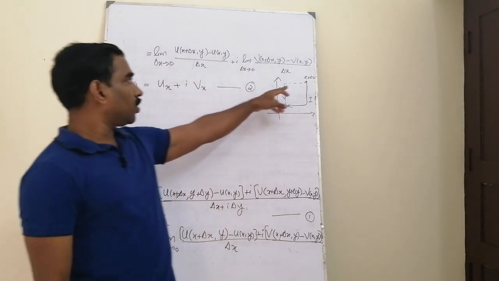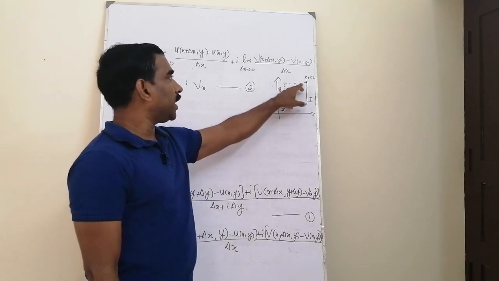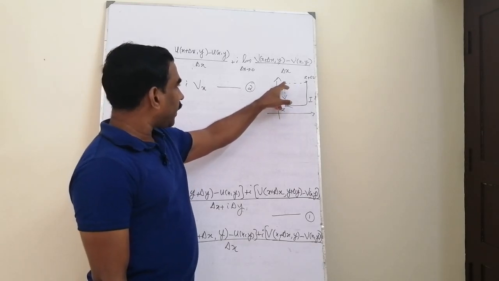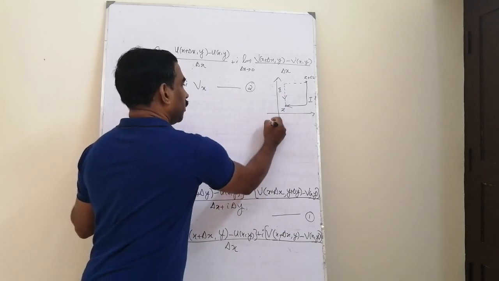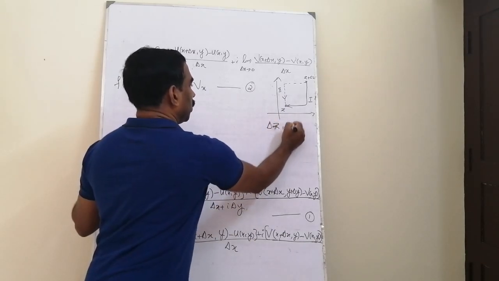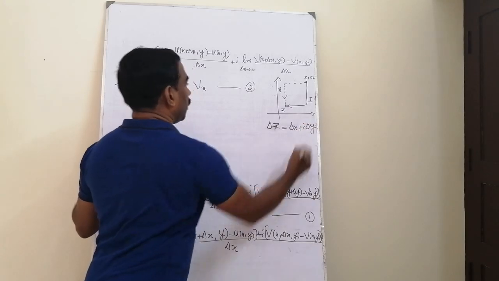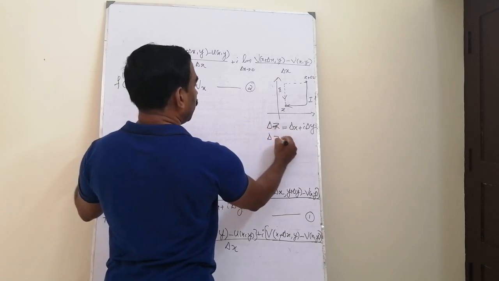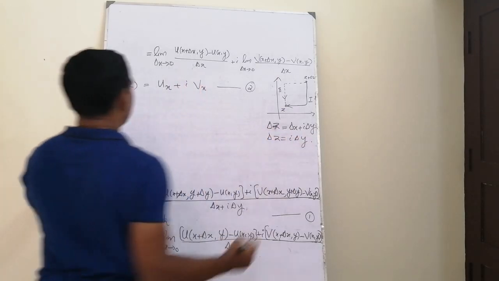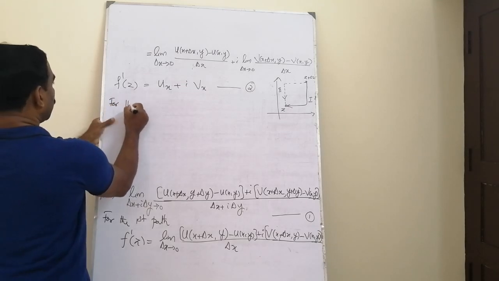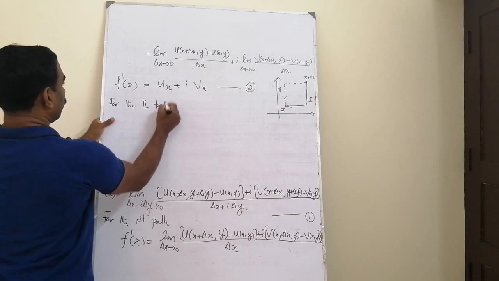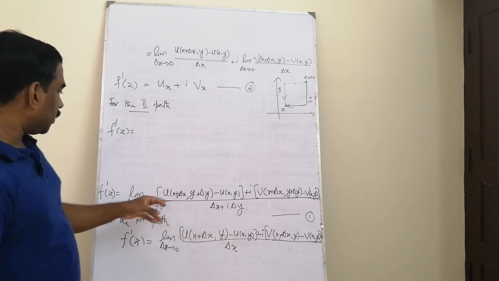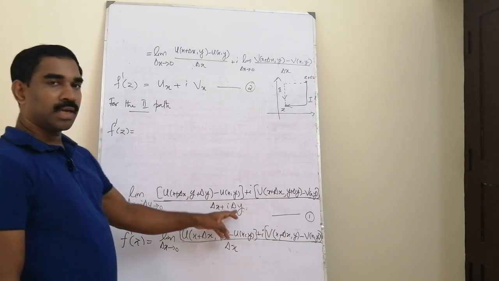Similarly, if delta z tends to 0 along the second path, that means first we set delta x tends to 0, then delta y tends to 0, and after that delta x is equal to 0. Then what is delta z? Delta z is equal to delta x plus i delta y, and after delta x is equal to 0, this delta z becomes i delta y. For the second path, f dash z is equal to, for the second path, delta x equal to 0 and delta z becomes i delta y.